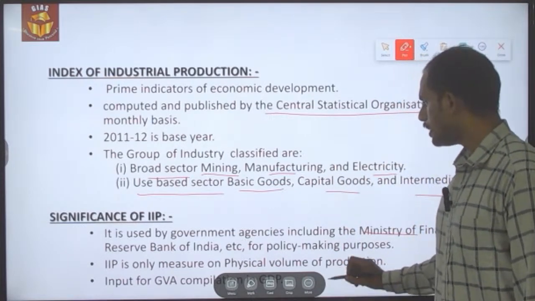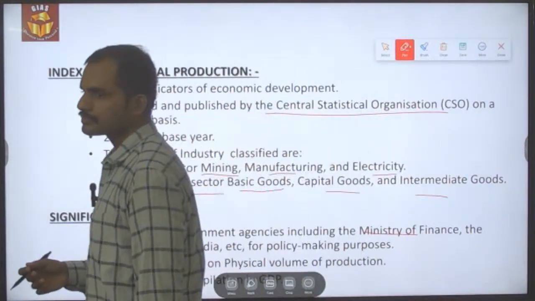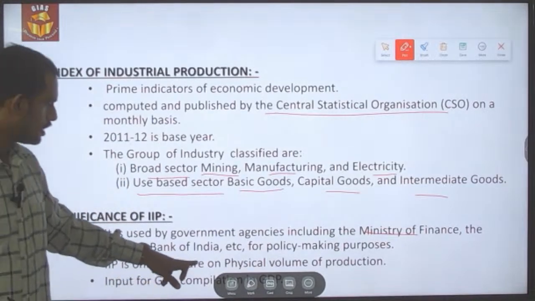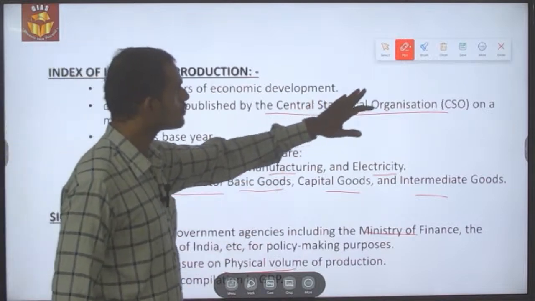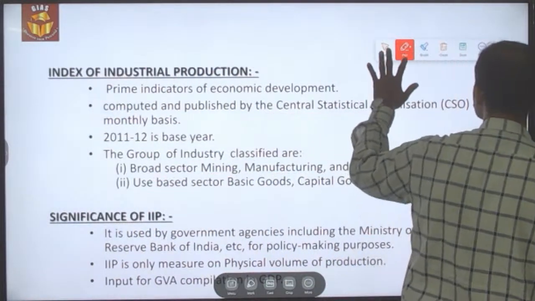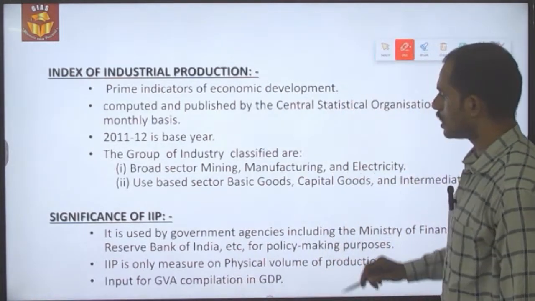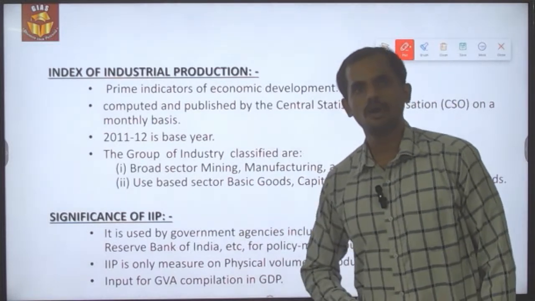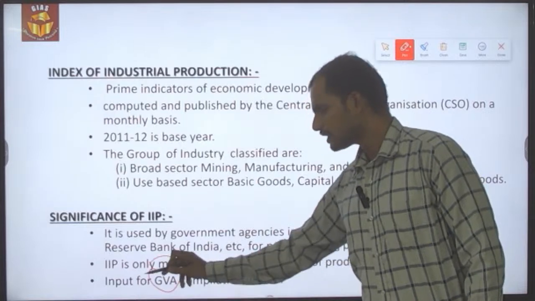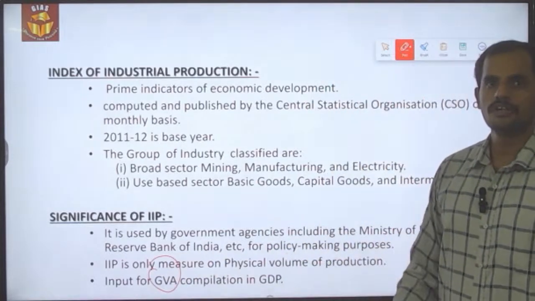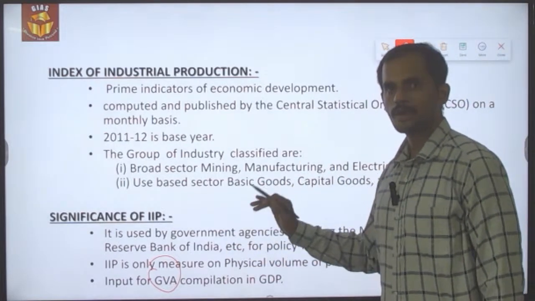Secondly, IIP is the only index or report which measures the physical volume of production, and it acts as the input for calculation of gross value addition of the manufacturing sector, which in turn contributes to the overall compilation of gross domestic product in India.